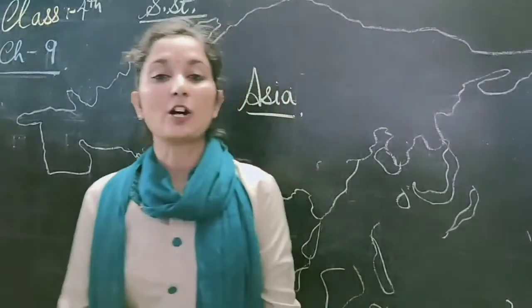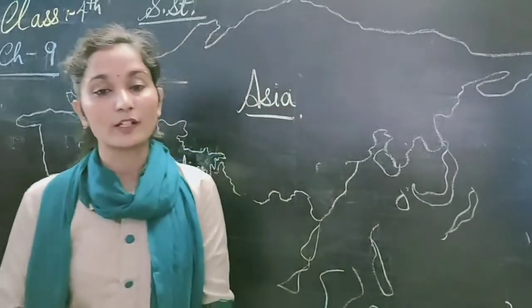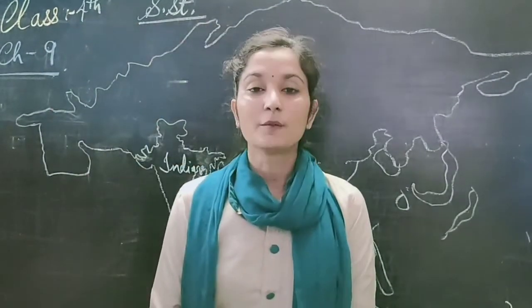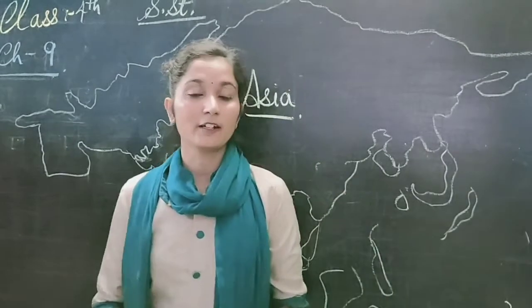Understood? That means how many states are there, how many union territories are there, where it is located, about its length, about its width. We will read in this chapter. So let's start. First, where is India located?